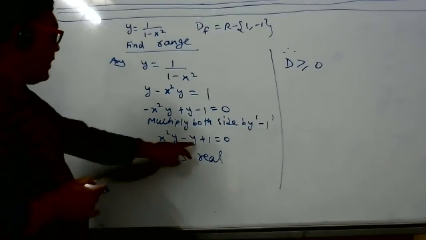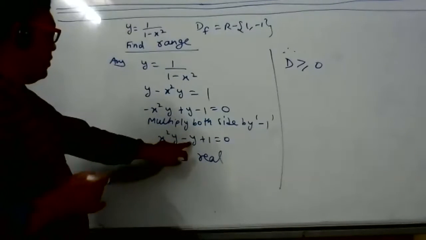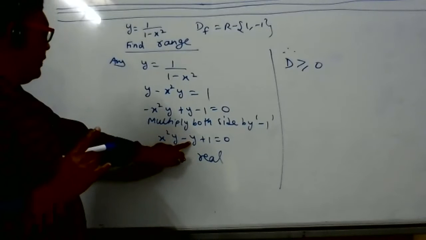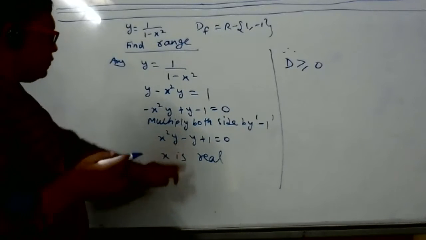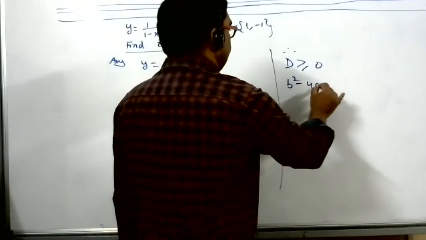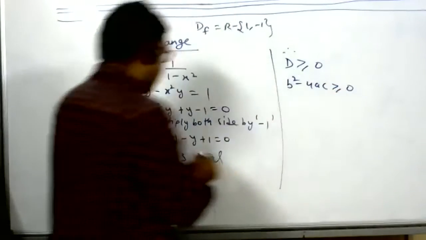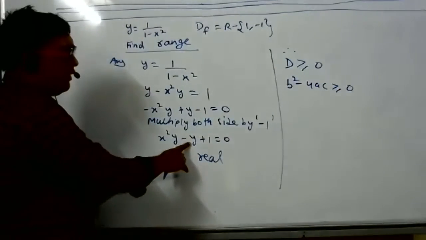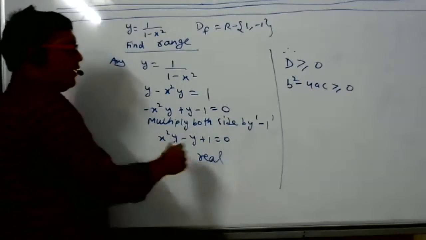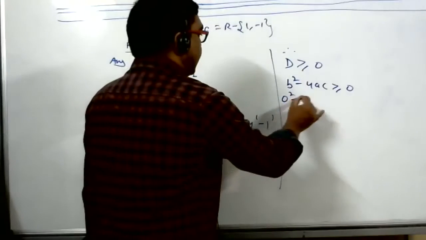It is quadratic only, but here x doesn't have power 1. That's the problem. Sir, but minus y plus 1 is a constant, right? So we can say b square minus 4ac is greater than or equal to 0. b is not there here. Can you find b here? No, sir, the x term is not there. So 0 square minus 4a.